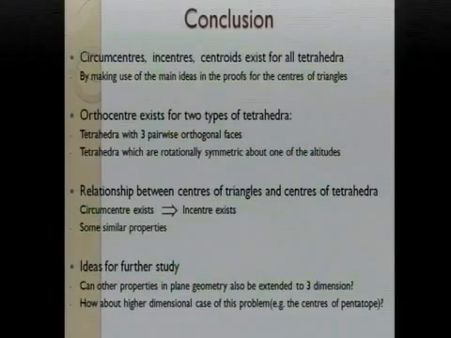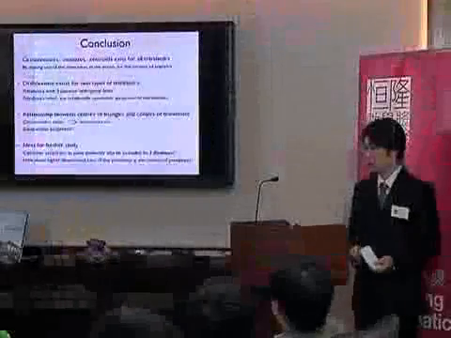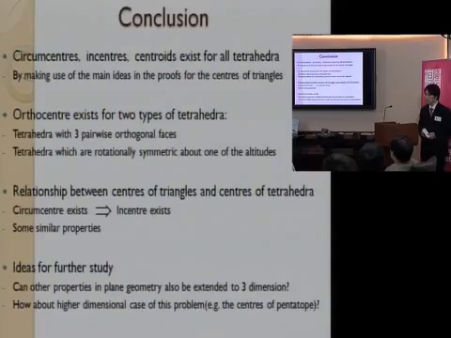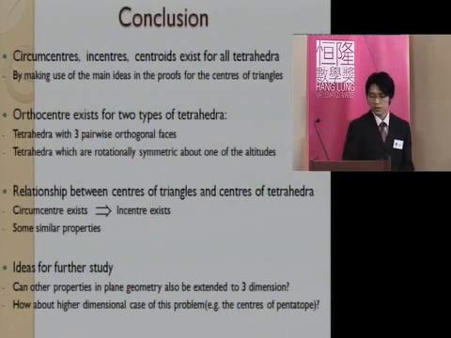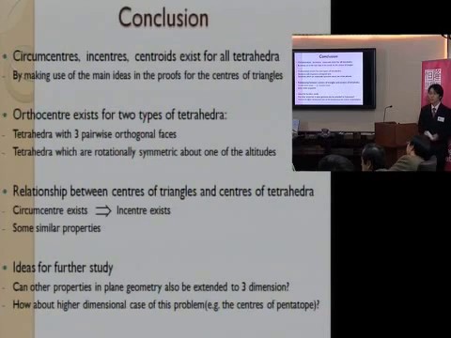Circumcenter, incenter, and centroid exist for all tetrahedra. We prove this by making use of the main ideas in the proofs for the centers of triangles. Also, we found that orthocenter exists for two types of tetrahedra. The first one is tetrahedra with three pairwise orthogonal faces, and the second one is tetrahedra which are rotationally symmetric about one of its altitudes. Also, we found some beautiful relationships between centers of triangles and centers of tetrahedra. We found that circumcenter exists actually implies incenter exists, and there are some similar properties between the centers of triangles and the centers of tetrahedra.